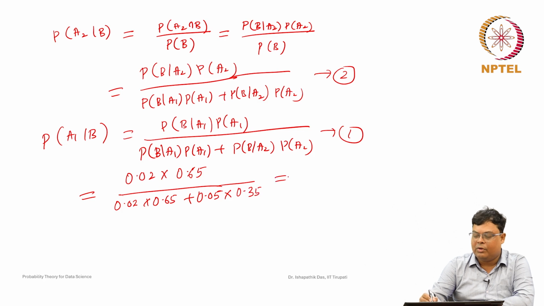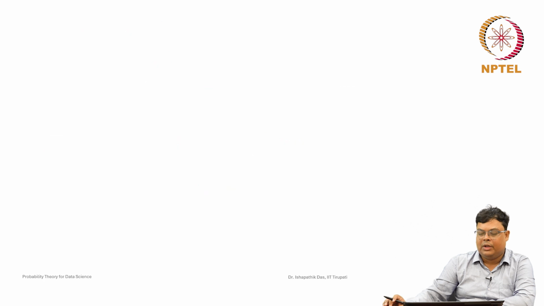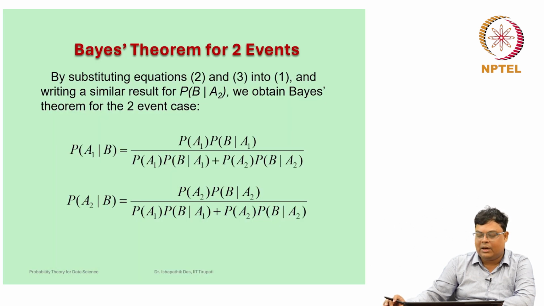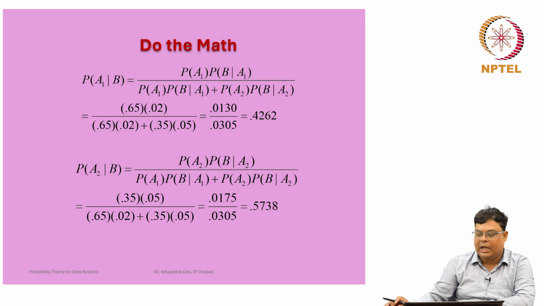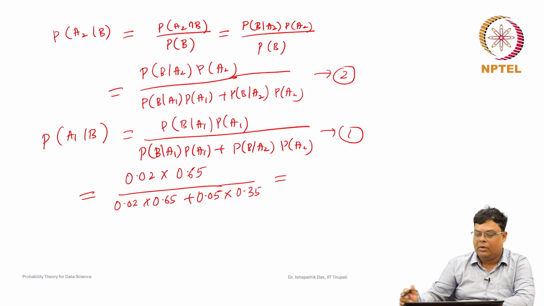So, if you compute this numerically, you have to use a calculator. All these things are explained here. Now you can see that this is the Bayes theorem for 2 events that we have already explained, and this is the computation: 0.65 into 0.02, and this value is coming 0.4262.